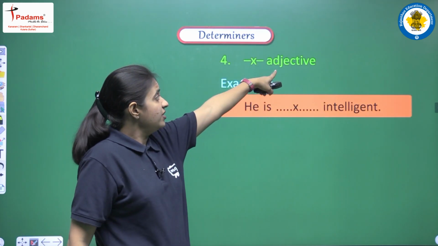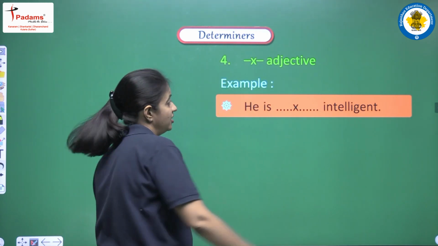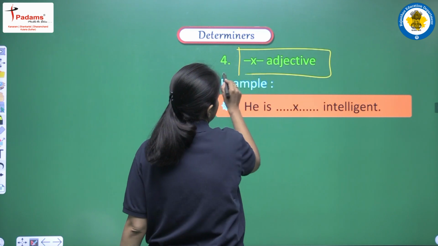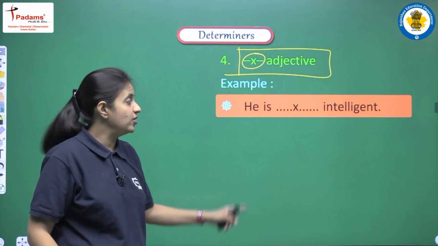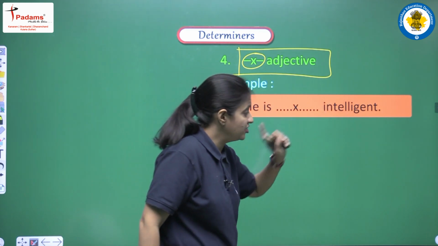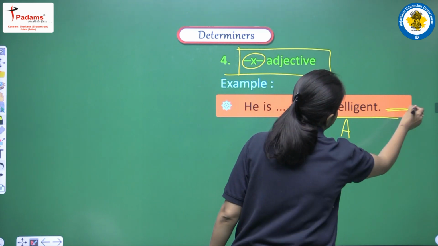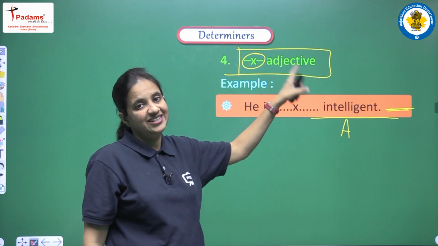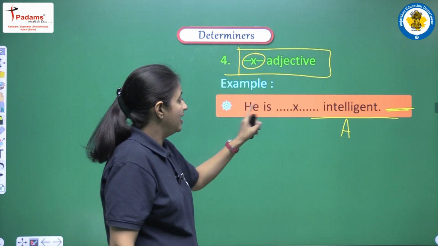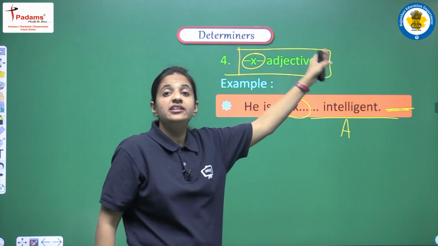Next is, if we are having only an adjective and there is no noun after that adjective, at that time we cannot use any article. At that time our answer will be a cross. How? Let's see. He is intelligent. Intelligent we all know is an adjective, and after intelligent there is no noun. If there is no noun in the sentence, we cannot use an article and we have to put a cross, and our answer will be: he is intelligent, right?